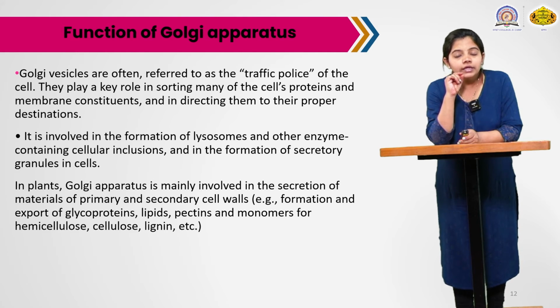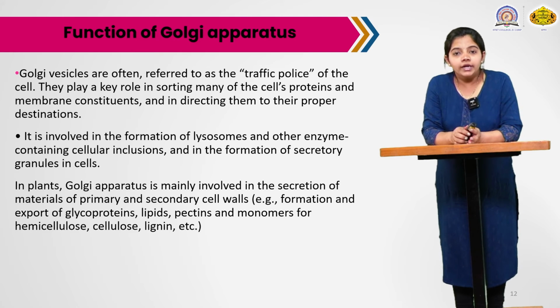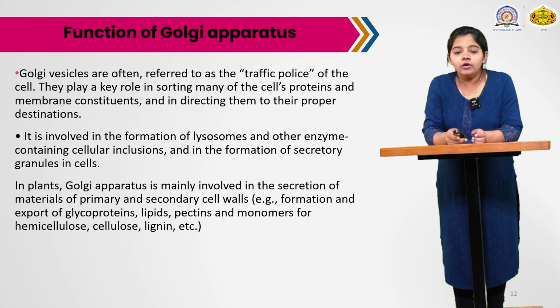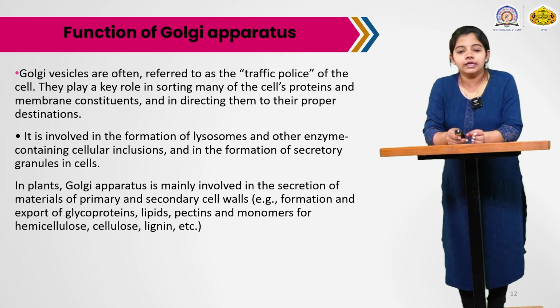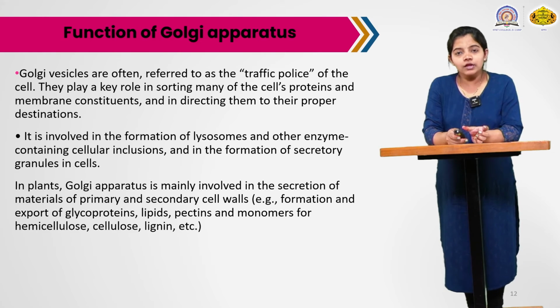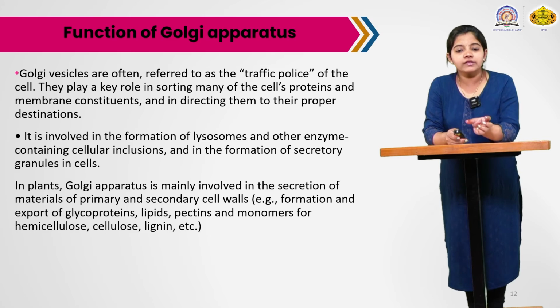It is involved in the secretion of materials of primary and secondary cell walls. That means the formation and export of glycoproteins, lipids, pectins, and monomers of hemicellulose, cellulose, lignin, etc. The cell wall of a plant comprises different components like lipids, pectins, and monomers, and they are prepared by the function of the Golgi body.